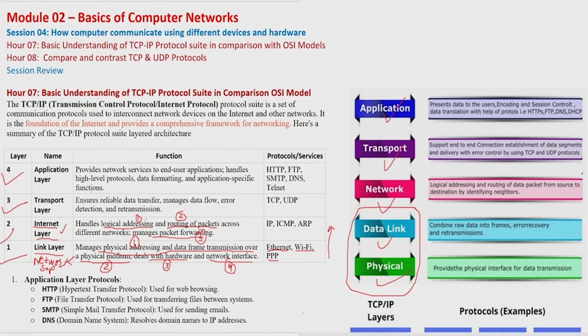So these are three major functions of the internet layer. They are sending automatically. For example, they are taking the MAC address from the frame and the IP from the packet. They are comparing each other: which IP is from source and which IP is from destination, and similarly which MAC is from source and which MAC is from destination.